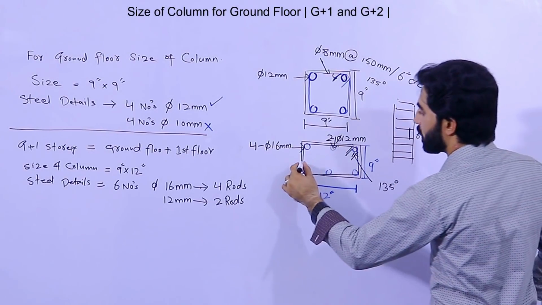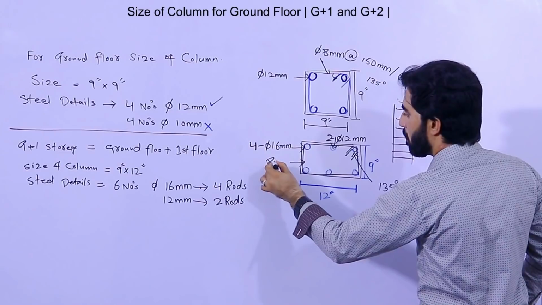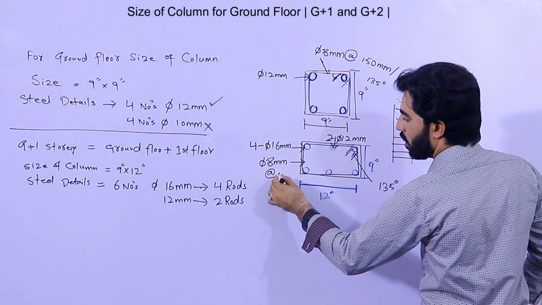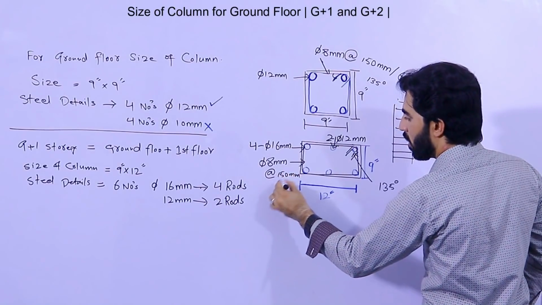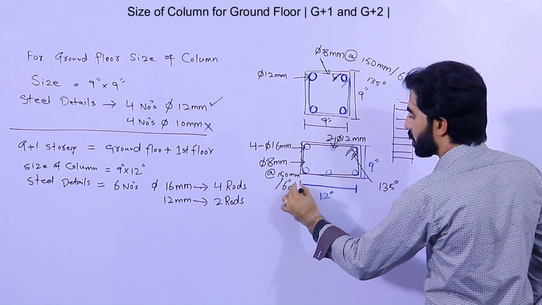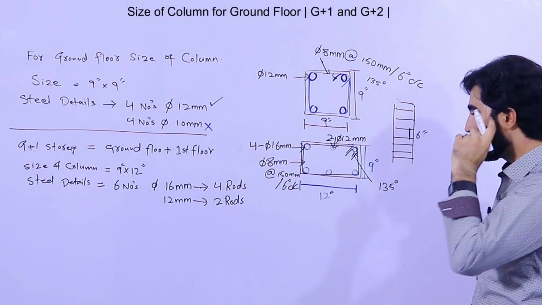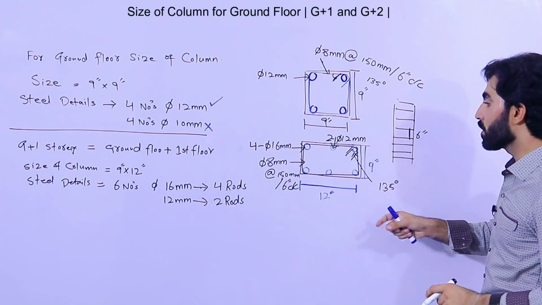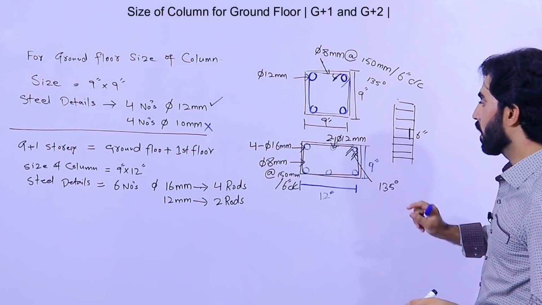Okay, the dia should be the same, 8 mm, with the spacing of 150 mm or 6 inches C/C. Got it? And 2 steel rods should be 12 mm as I discussed before. So this is for G plus 1 story.